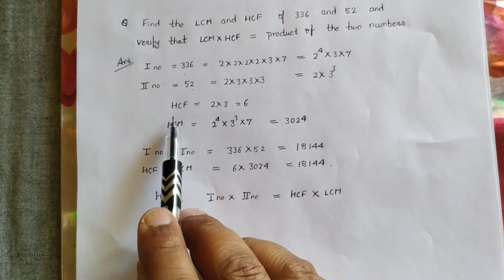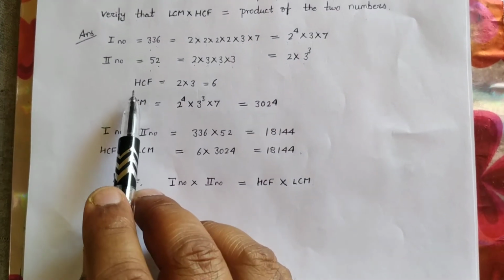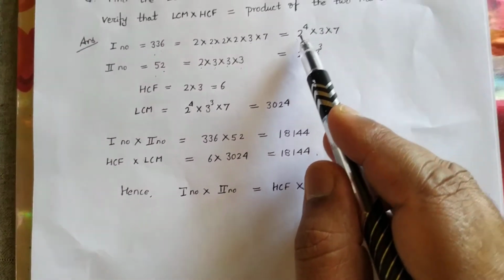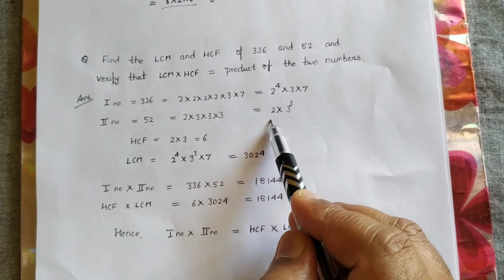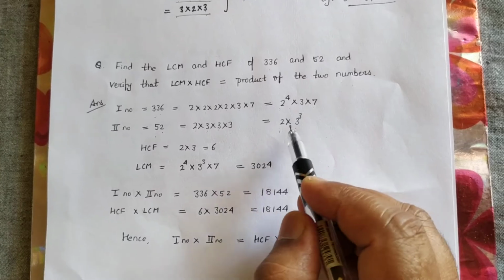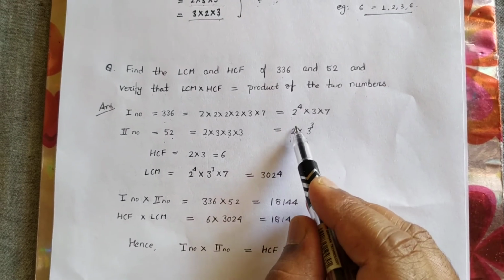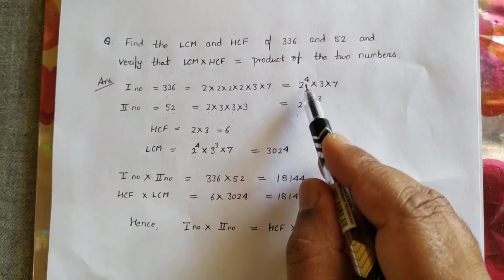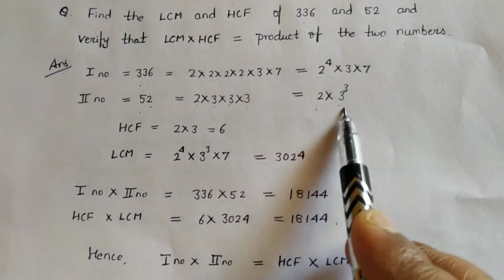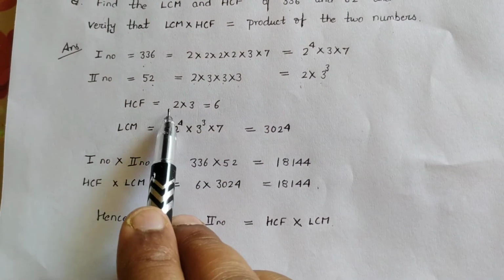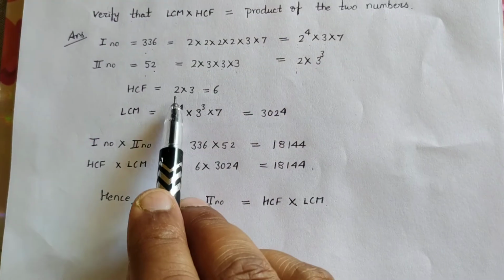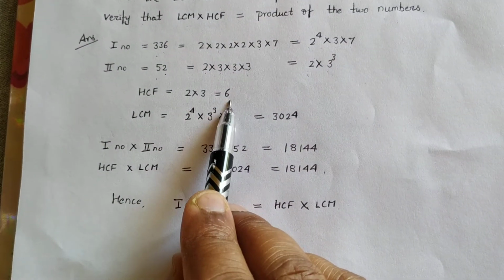Now HCF is also known as the greatest common divisor. So we'll look at the common factors. Here 2 is common in both the numbers. Now we'll look at the lowest power because it will divide both. Here 2 to the power 1 is smaller than 2 to the power 4. Therefore we'll write 2. And also 3 is common here and lowest power is 3. So we'll write 2 multiply 3. We'll not write 7 because it is not common in both. So 2 multiply 3 is equal to 6.